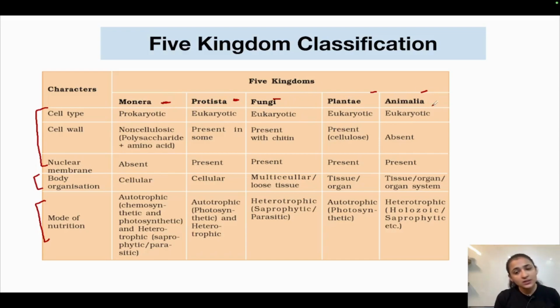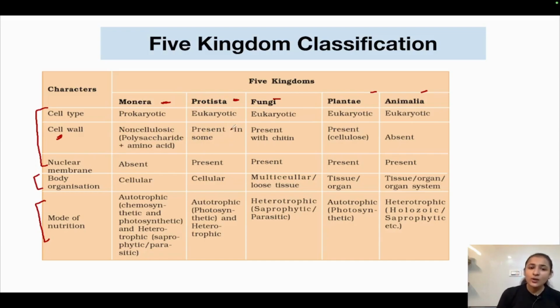these had eukaryotic organisms. Now if we talk about cell wall, Monera had non-cellulosic cell wall, which was made up of polysaccharides and amino acids. Protista had cell wall, but it was present in some, not in all the organisms belonging to Protista.